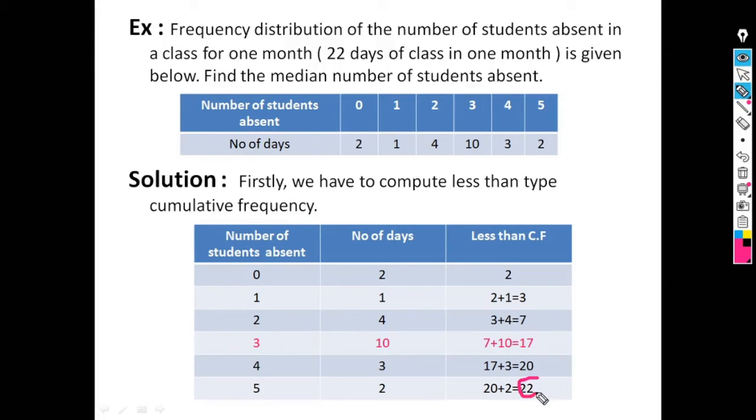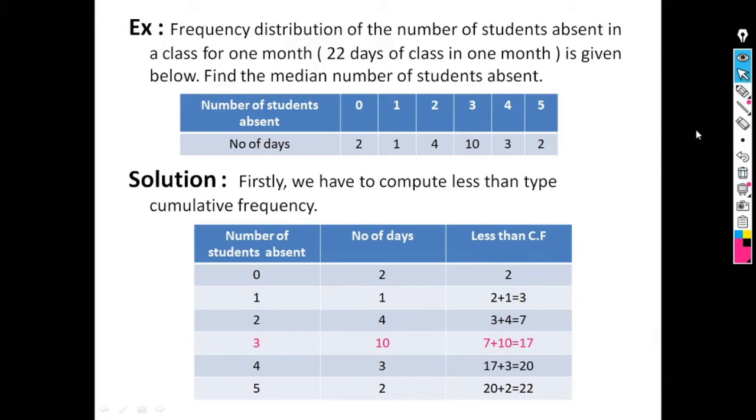Now we calculate n by 2, the total frequency divided by 2. Here 22 divided by 2 equals 11. So the value of n by 2 is 11.